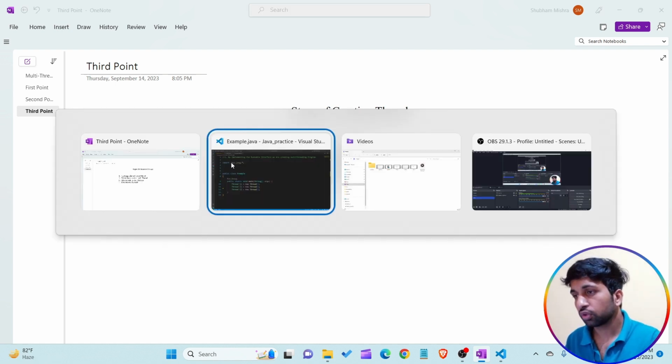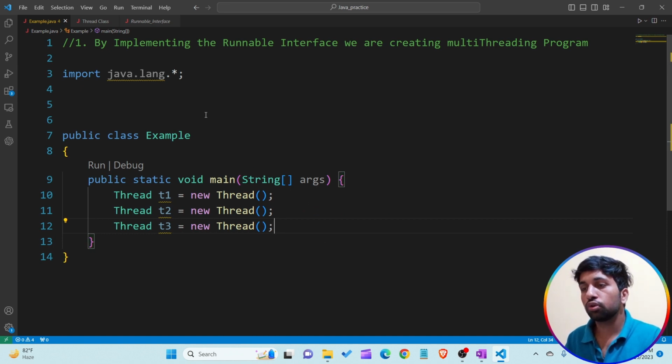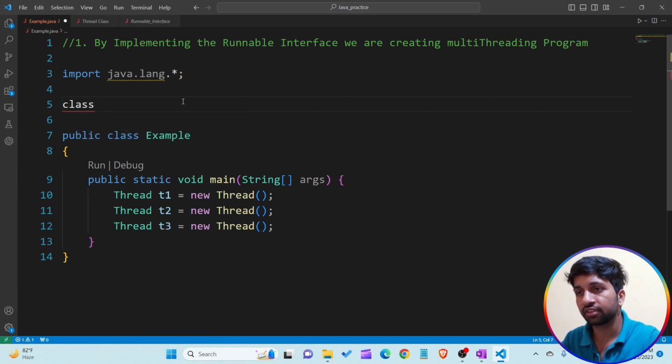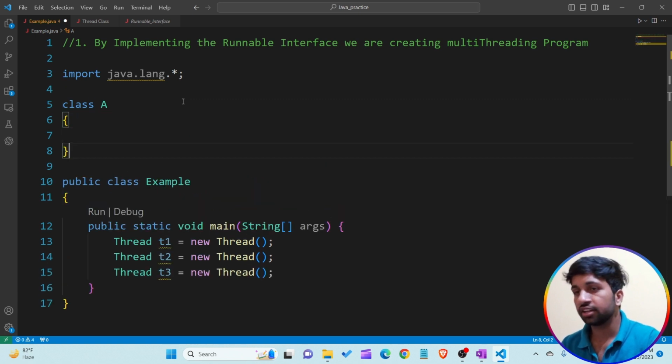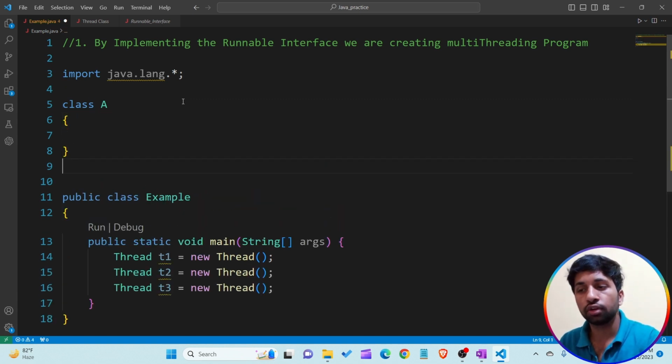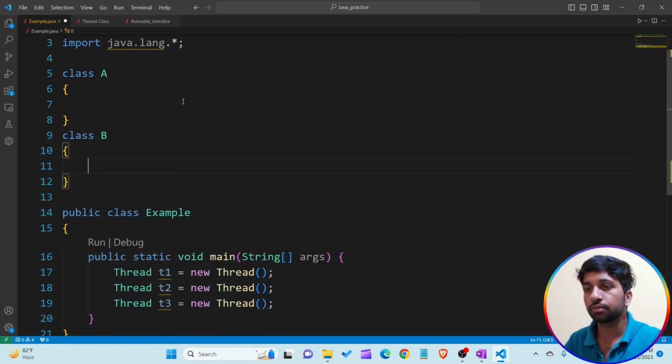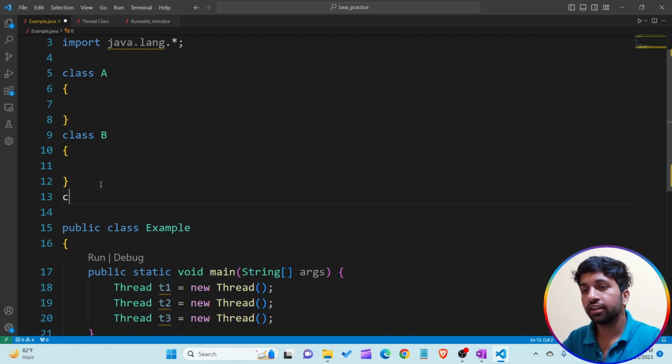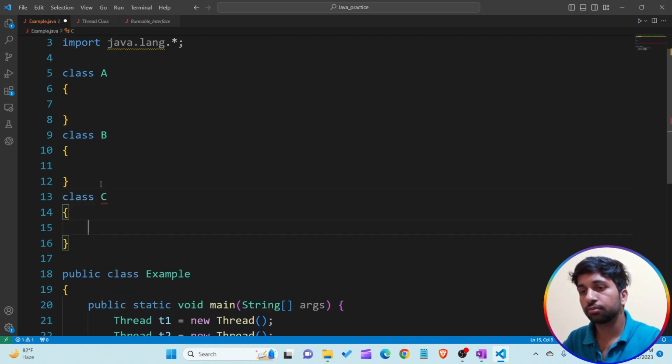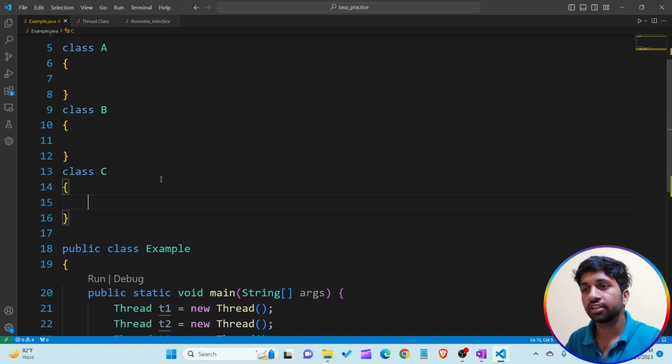So let's do that. Okay, so I am again opening our VS Code. The question is how we are able to write some line of code for threads t1, t2 and t3. So I'm creating a separate class each. Let's assume class A contains the line of code for the t1 thread, class B contains some line of code for the t2 thread, and class C contains some line of code for the t3 thread. Understand? Means in our single program, I am creating three classes, class A, class B, class C.